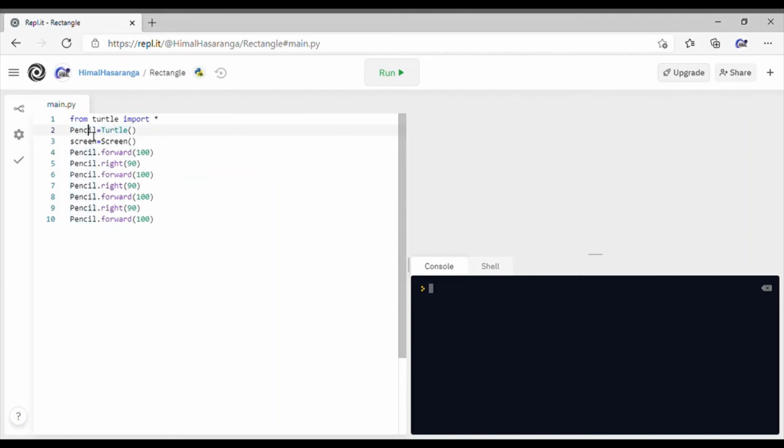So I'm gonna name this just so it's easier for us. I'm gonna name it enter. Nope, I'm just gonna name it my name, Himal. What happened there? Oh, turtle, and then Himal equals turtle. And then wait, the code, there's a thing. Oh, we must delete that. That's not meant to be there.